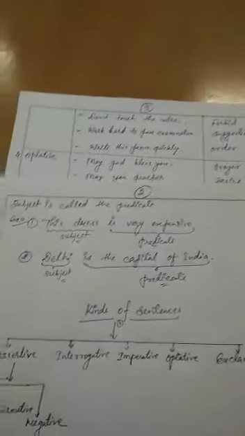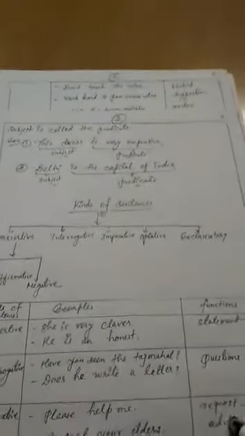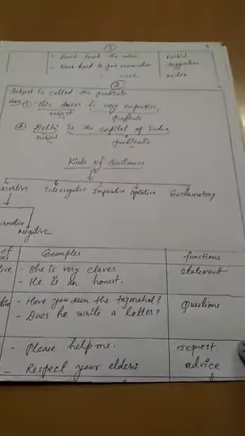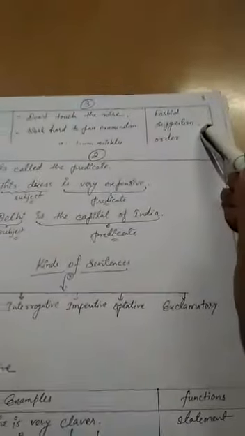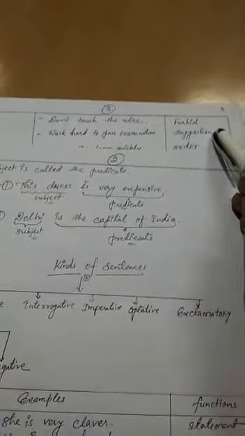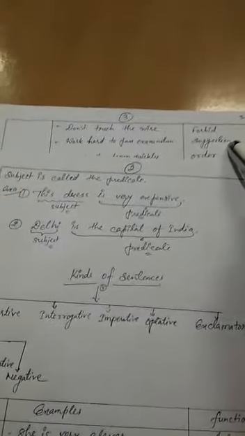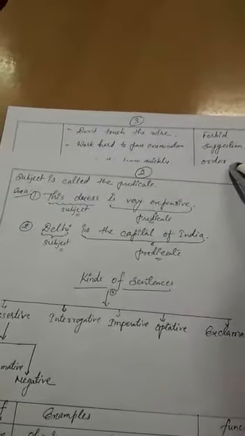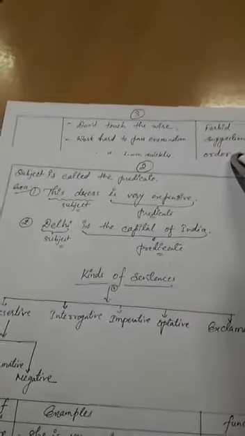What is the function of these sentences? We request someone, give advice to someone, forbid something, take suggestions, and give orders.